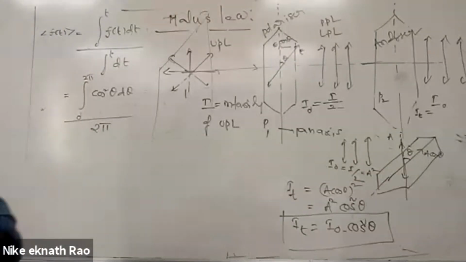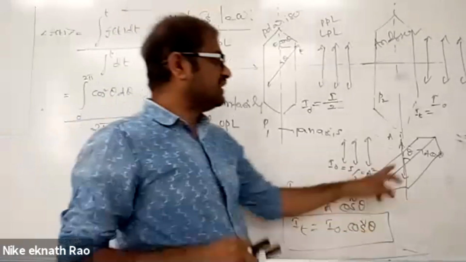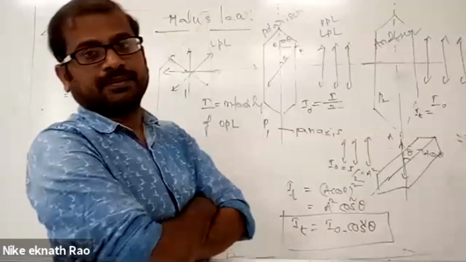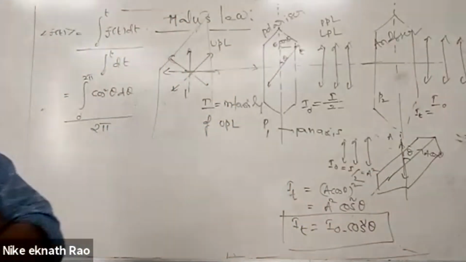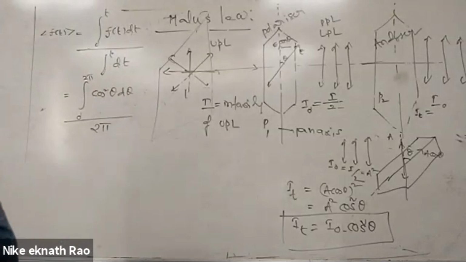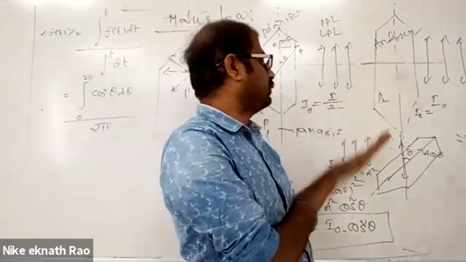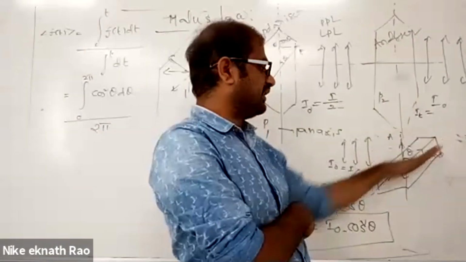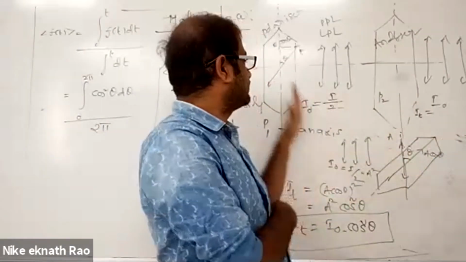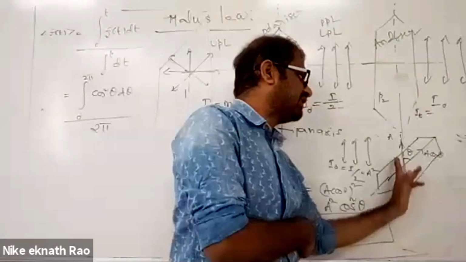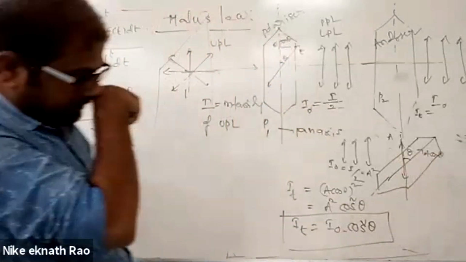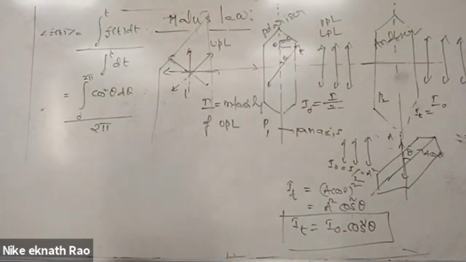Next line. If theta is the angle between the two pass axes, rotate like this, no? So the angle is theta. Theta is the what? Angle between the pass axes.